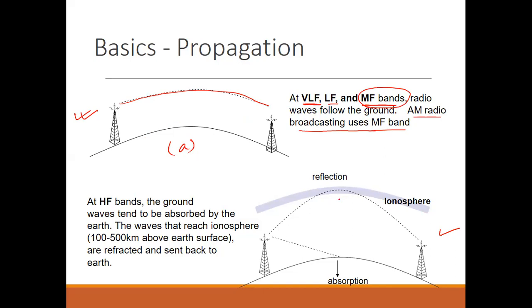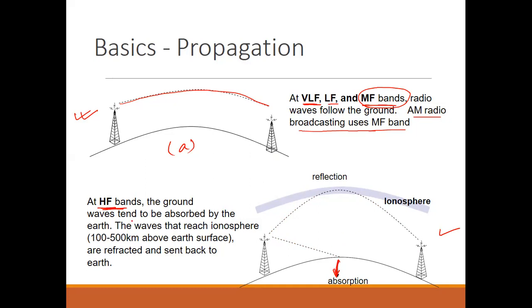But on the other hand, at high frequency bands you see reflection from the ionosphere. There is no line of sight propagation, or any communication between two BTS or two transmitters or receivers. So in this way a phenomenon of reflection will be there. Some of the signals get reflected from the ionosphere, and some of the signals get absorbed in the earth or in some atmospheric matter.